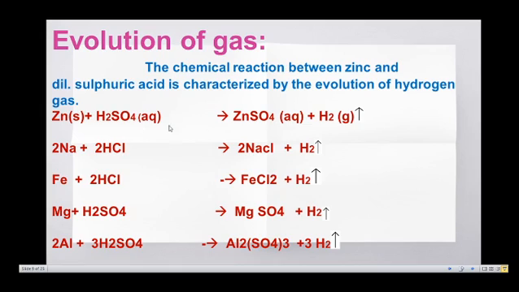From these chemical reactions, hydrogen gas is released. So, evolution of hydrogen gas. Here also evolution of hydrogen gas. In these experiments also hydrogen gas is released. And then magnesium and sulfuric acid react to give magnesium sulfate and hydrogen gas is released. So, hydrogen gas is released in these reactions. These are the examples of evolution of gas.